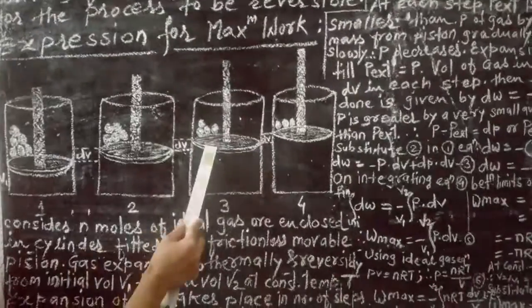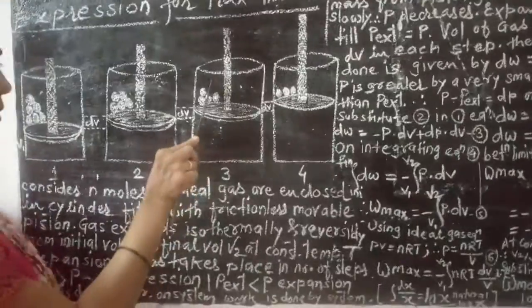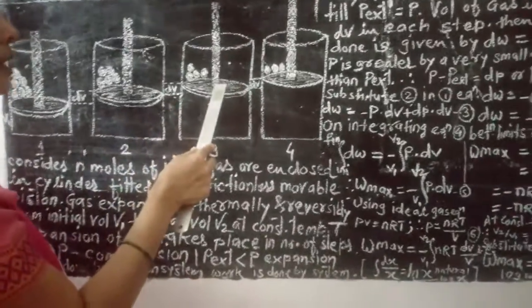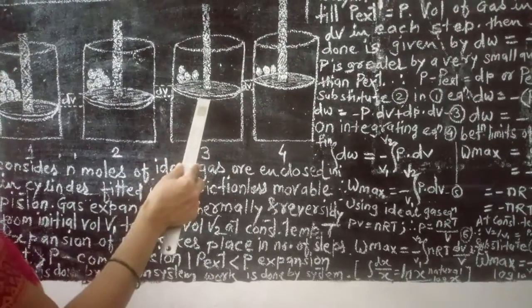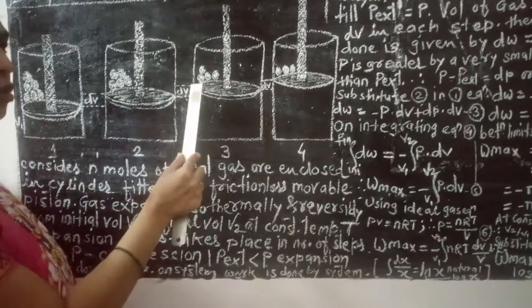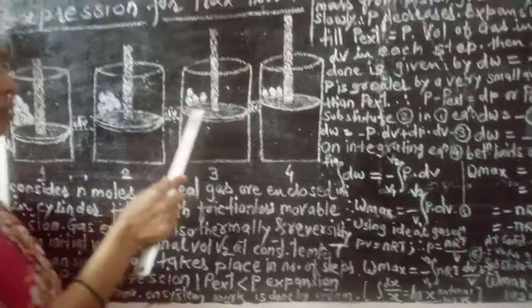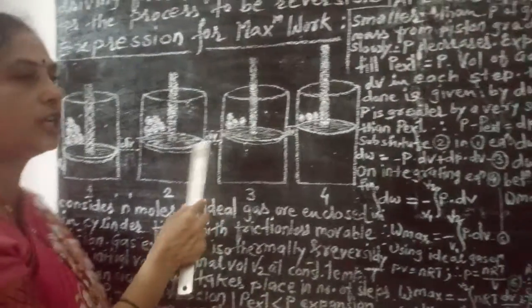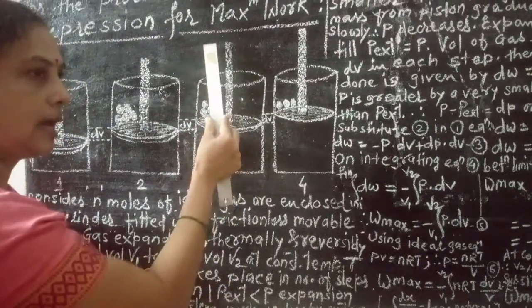In all these cases, again if you remove the weight, the pressure is reduced to a very small extent. Again the gas molecules will travel a very short distance, so there will be a very small change in volume, and the piston will move in the upward direction.